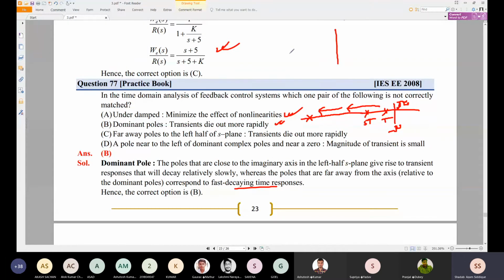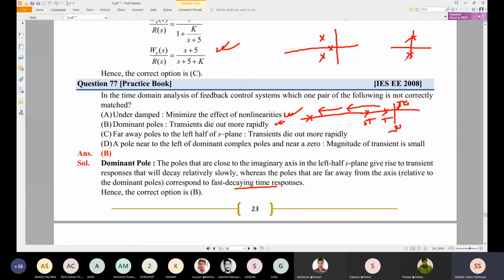Now if the pole is located somewhere here and here, they are decaying. See, this is the oscillatory kind of thing. But if your pole is on this side, their decaying will be there. We can take a few examples, like this example and this example.